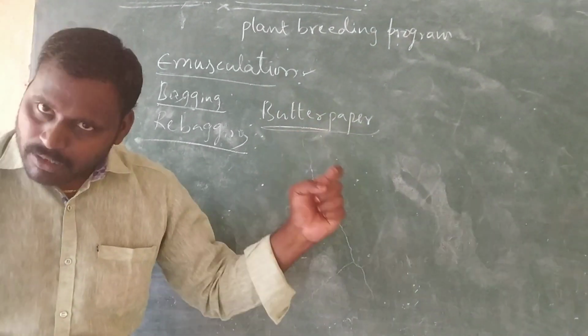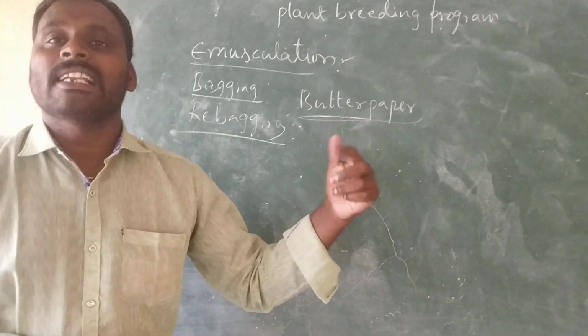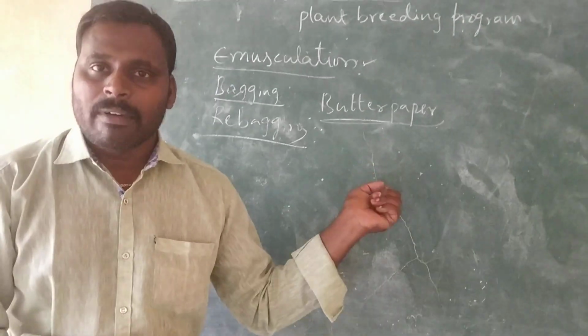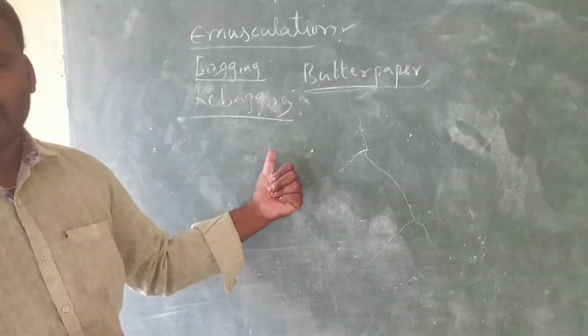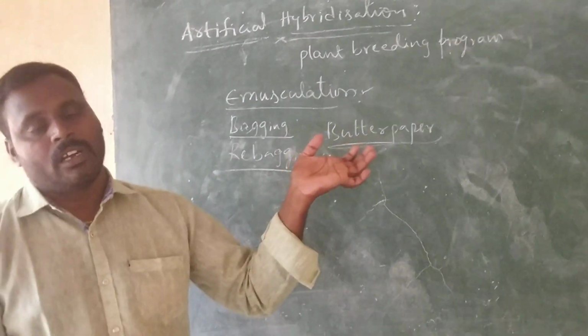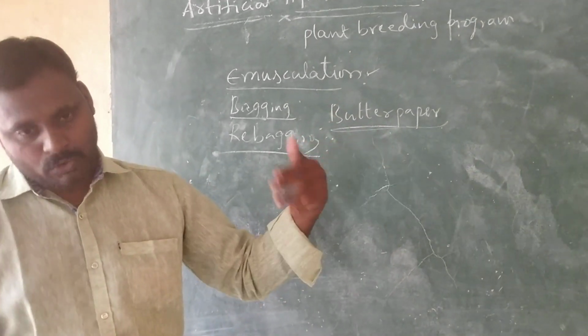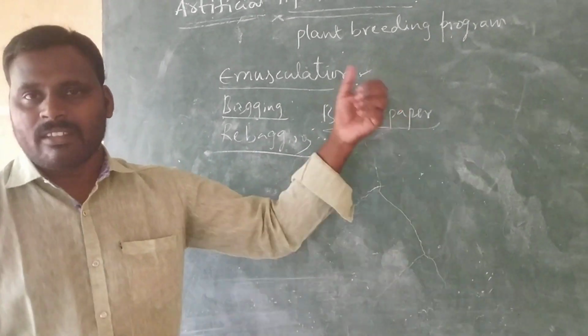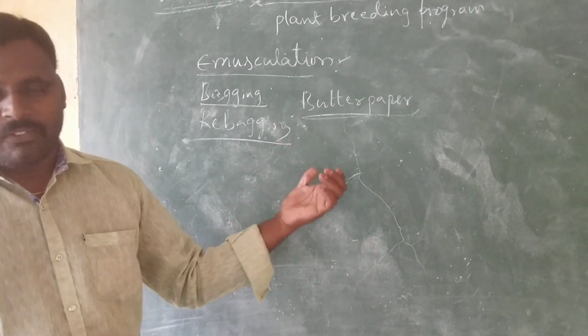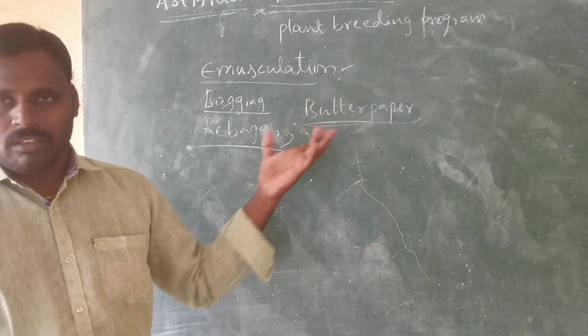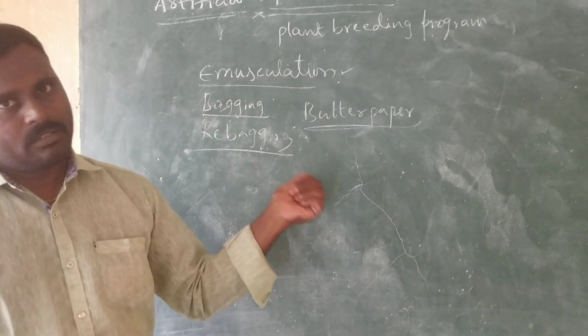If the female plant bears only pistillate flowers, emasculation is not required. Directly we can do bagging, then rebagging, and then we allow the plant to produce fruits, because after pollination comes fertilization, and after fertilization the ovary develops into fruit. All these things we discussed in previous classes.